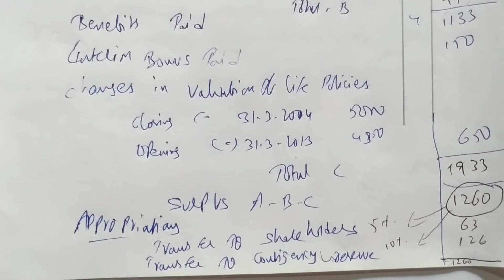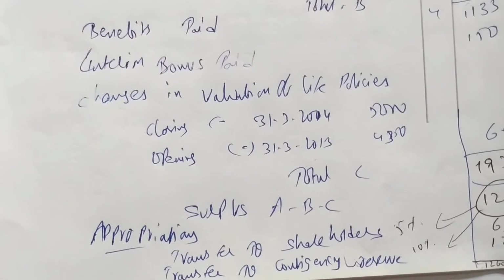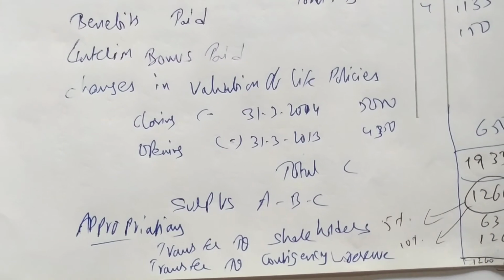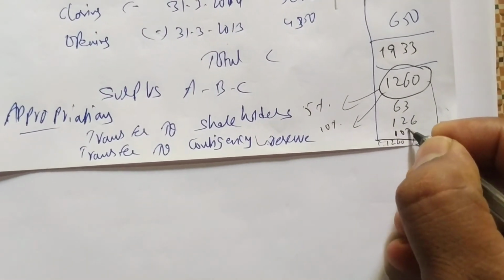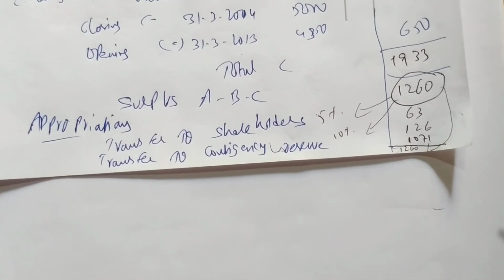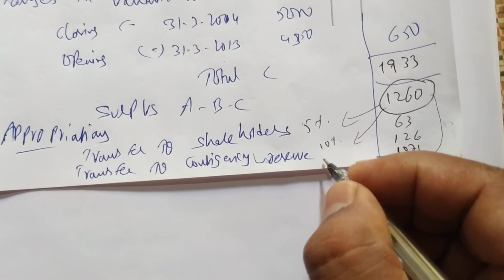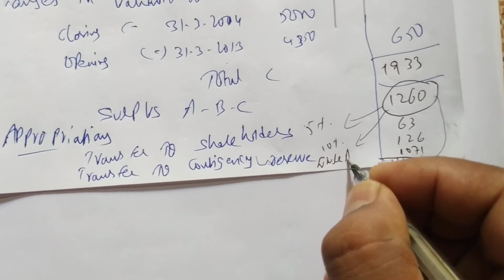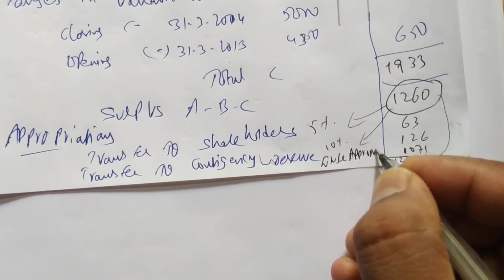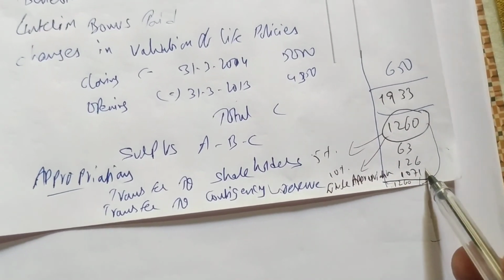How much is left over? So from 1260, the same balance you have to write here, 1260. Okay, from 1260 you deduct 63 and 126, getting 1071. 1071 you transfer to future appropriation fund. Transfer to future appropriations. So this we have transferred to future appropriations, 1071.